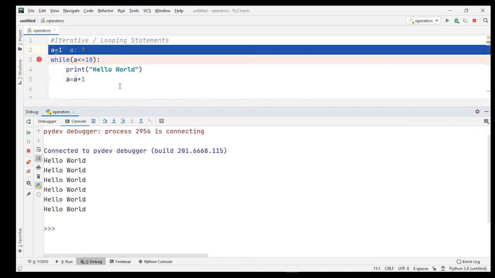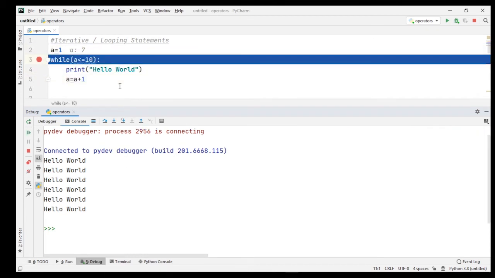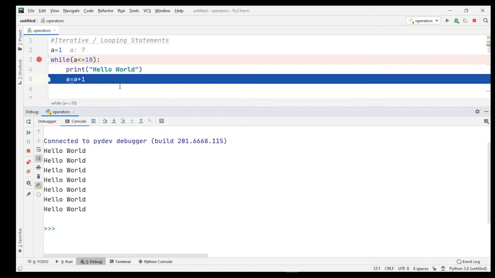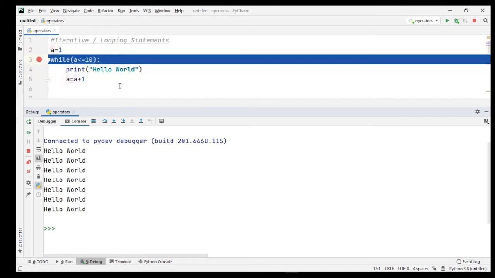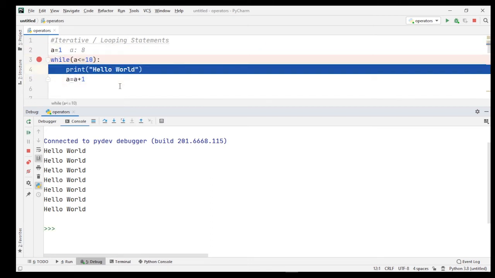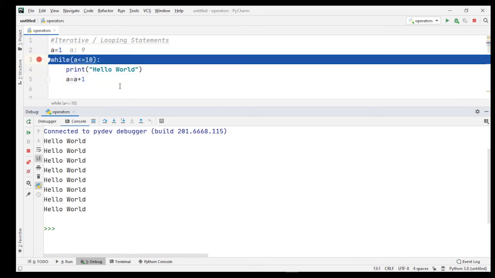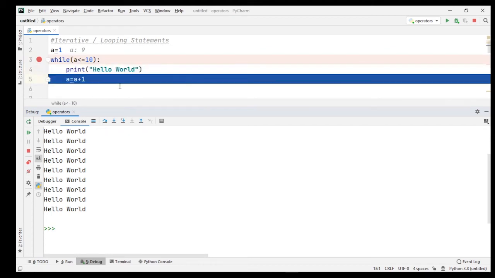Now the value of a is 7, 7 is less than or equal to 10, the condition is true. Hello world prints on screen. Now the next statement, a is equal to a plus 1, now the value of a is equal to 8, 8 is less than or equal to 10, hello world prints on screen. And again, now the value of a is equal to 9, 9 is less than or equal to 10, again the condition is true, hello world prints on screen.